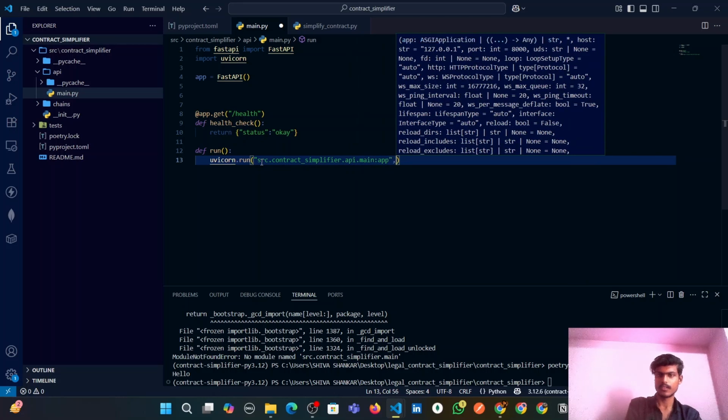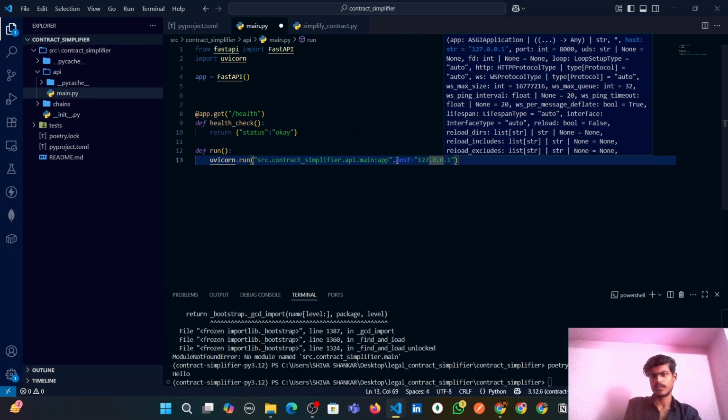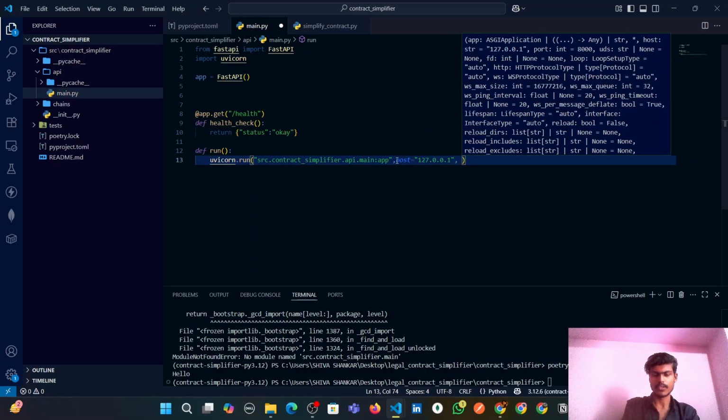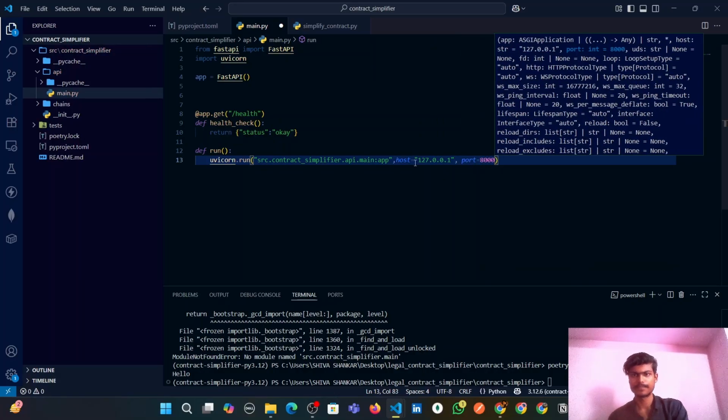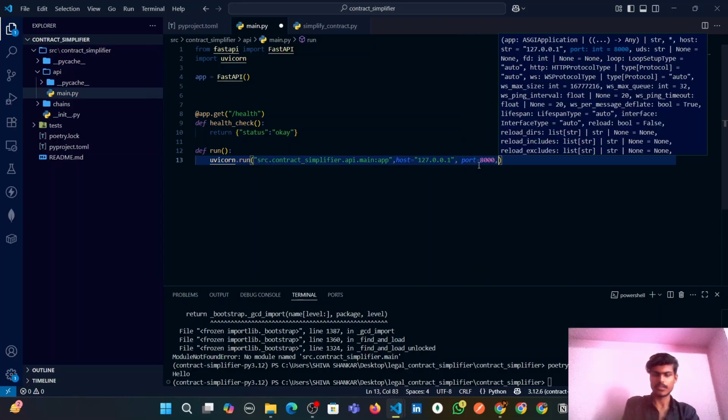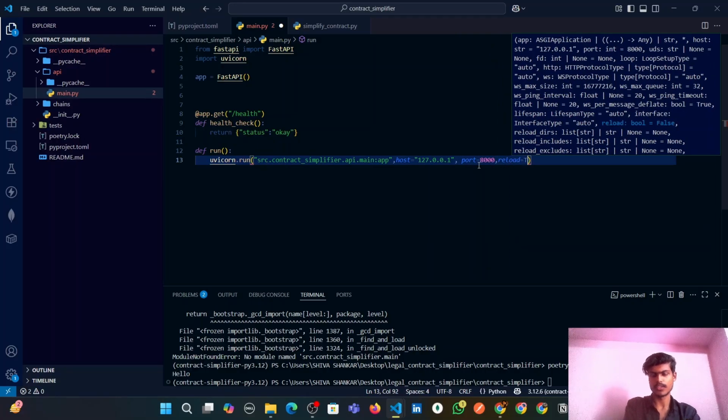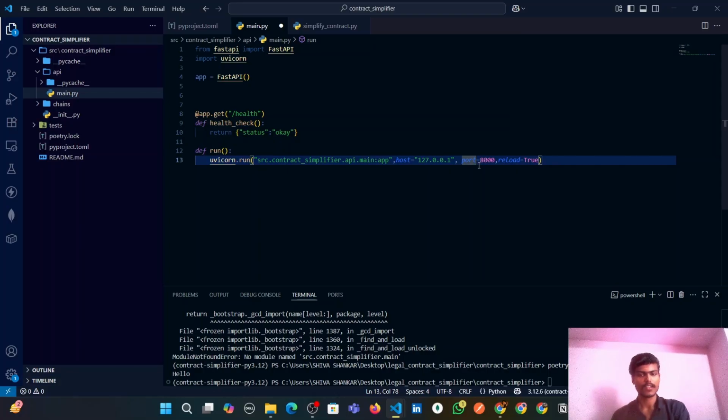We should specify the host. We should also specify the port 8000, and reload. We should enable reload as true, so that whenever we save this main.py file, the server will automatically get reloaded with the new changes. Let's save it.